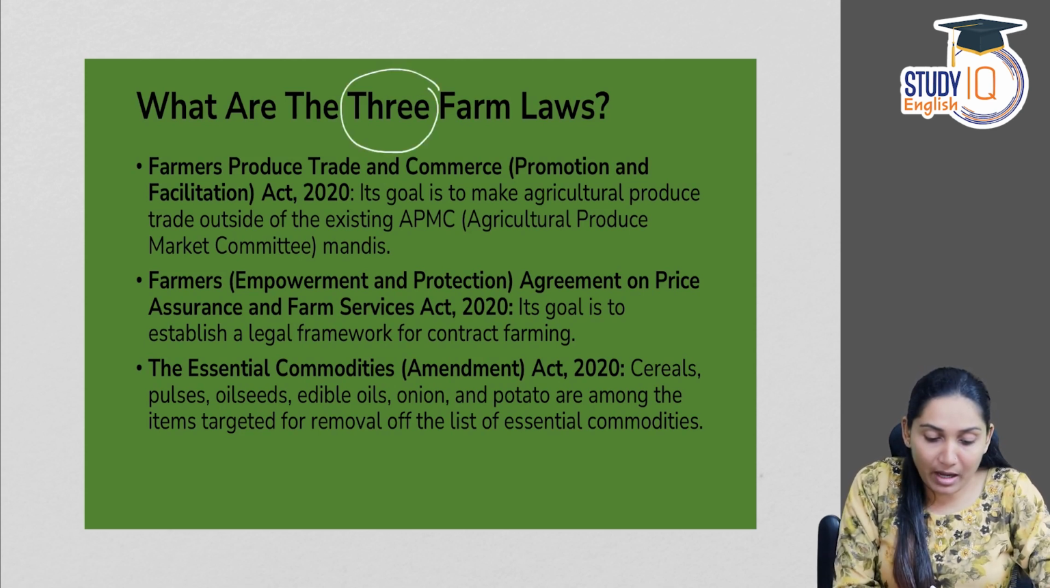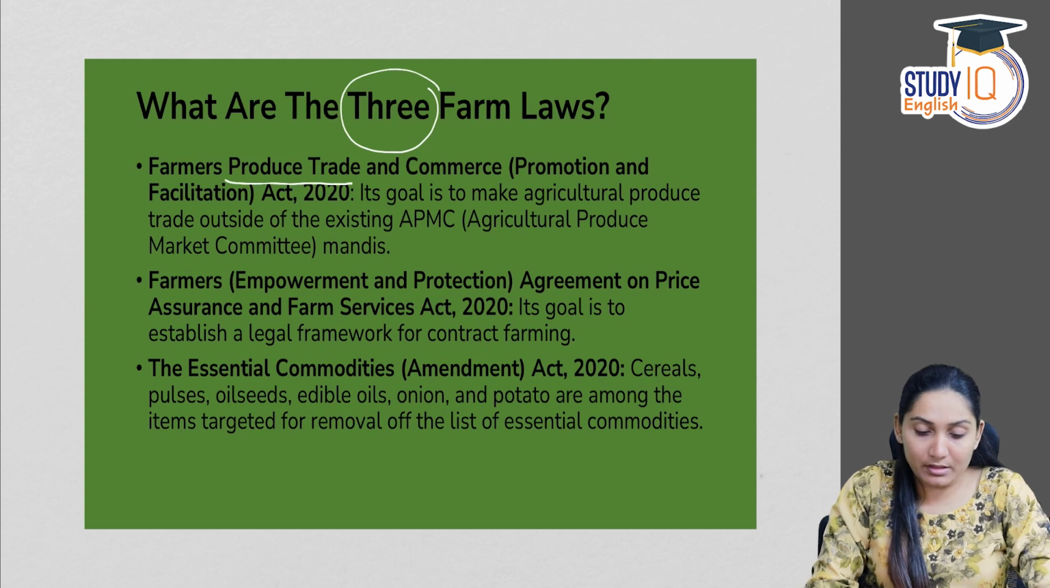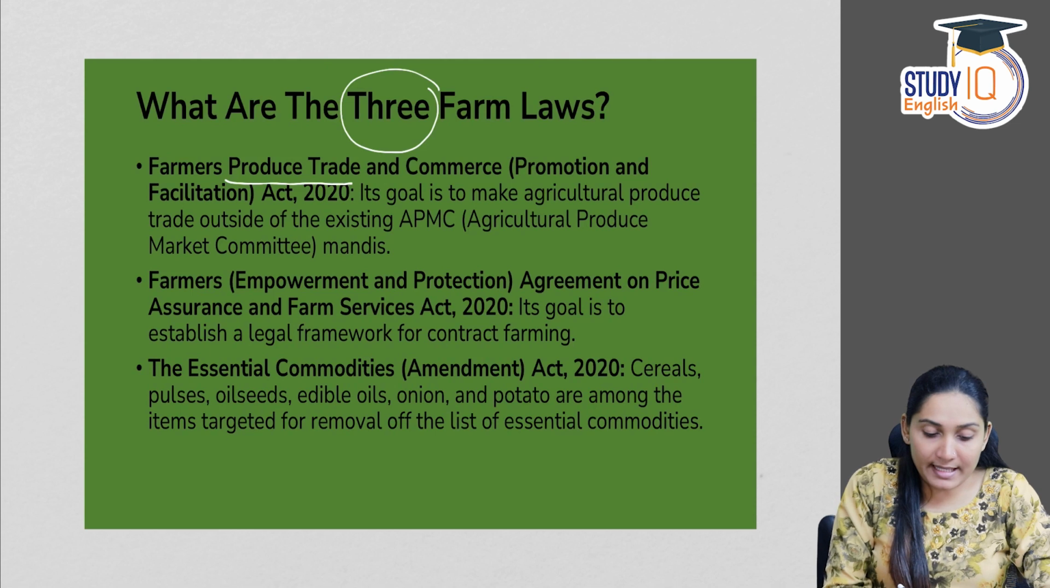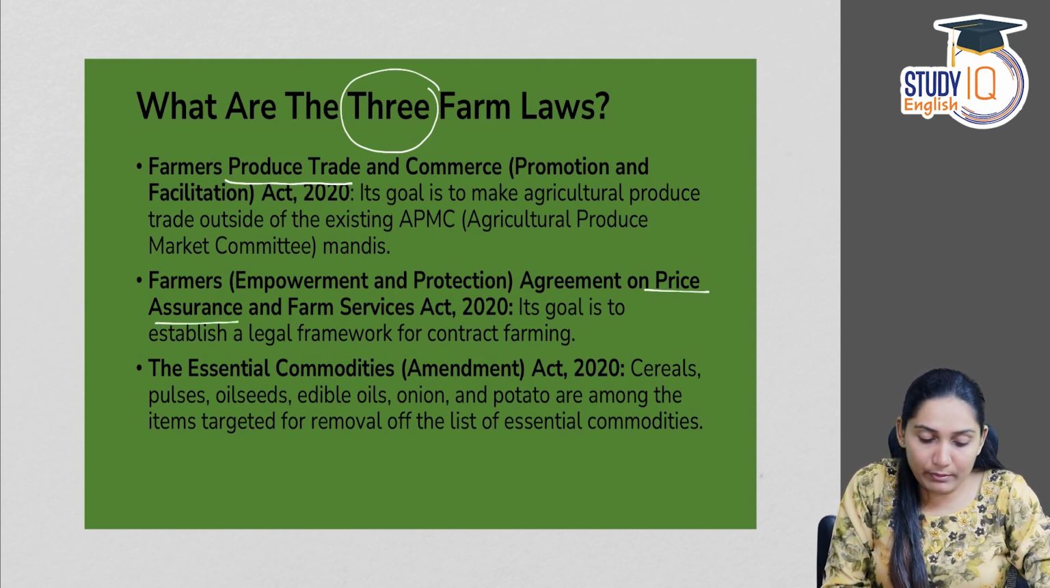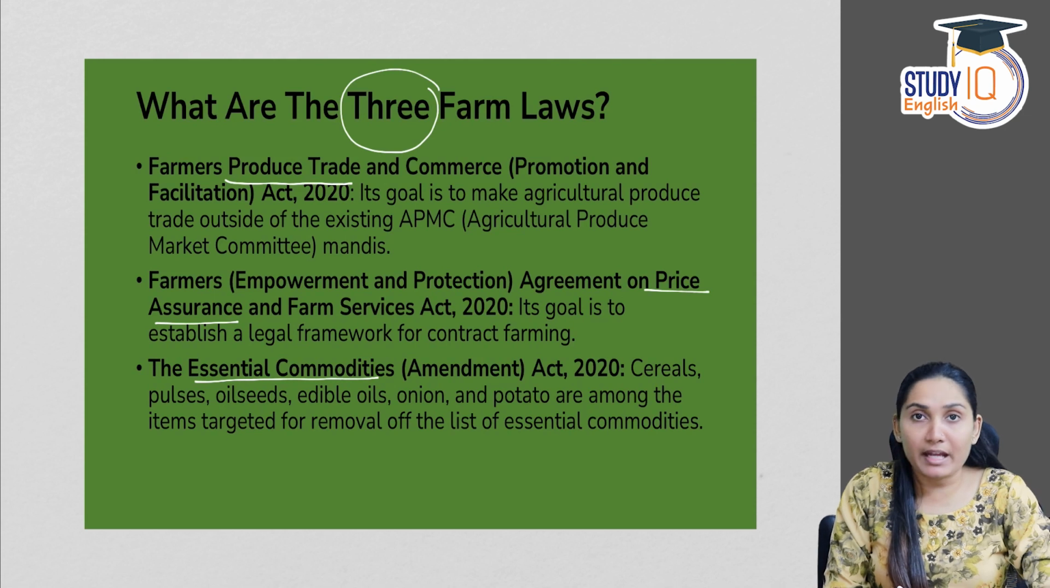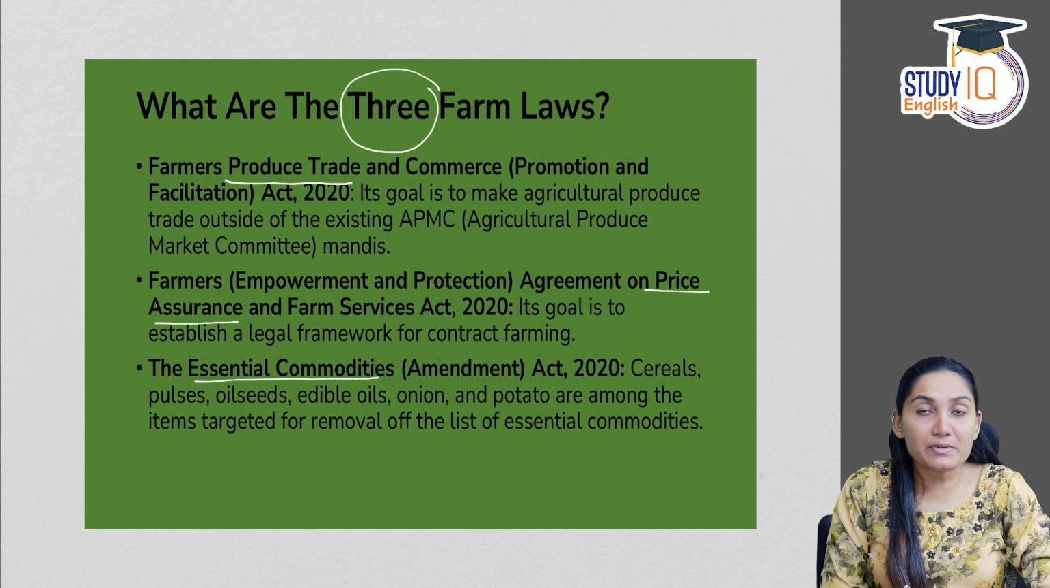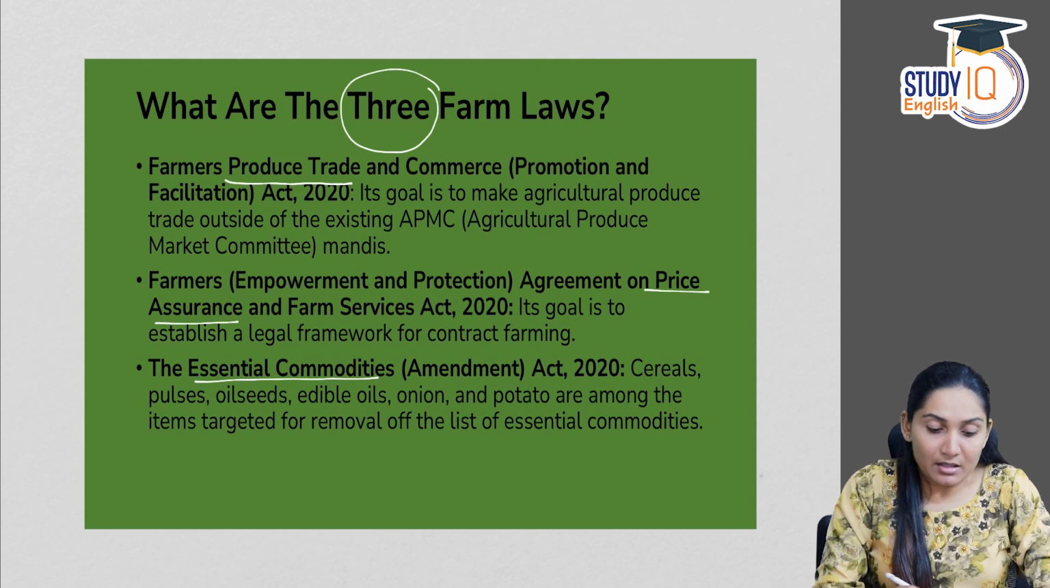The first one is Farmers Produce Trade and Commerce Promotion and Facilitation Act of 2020. Second one, Farmers Empowerment and Protection Agreement on Price Assurance and Farm Services Act of 2020. Third one was Essential Commodities Amendment Act of 2020. So these are namely the three bills introduced in the parliament and which at a later stage got repealed from the legislation. So let's see which are they.